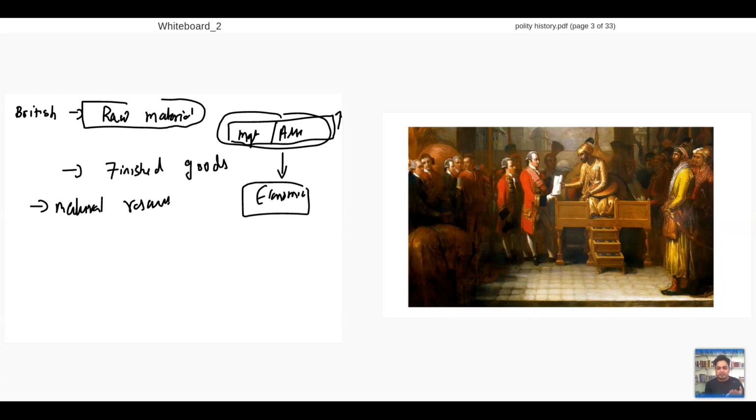By manufacturing, they're getting employment, they're getting economic growth, and finally they're getting money by selling finished goods back. Our raw material, our goods, someone else is manufacturing. This is a wonderful economic concept, right? That's what Britishers were doing. So East India Company was doing exactly this. And I'll tell you one more concept.